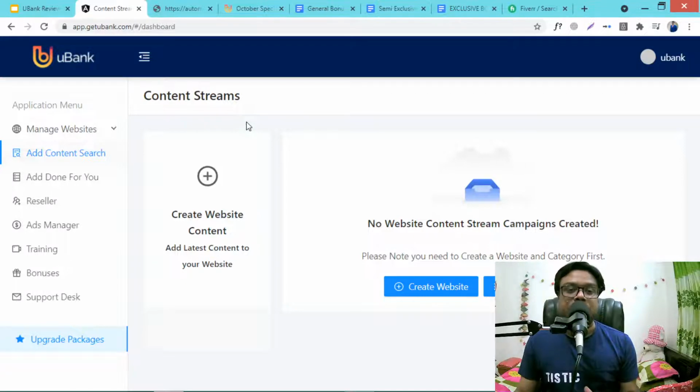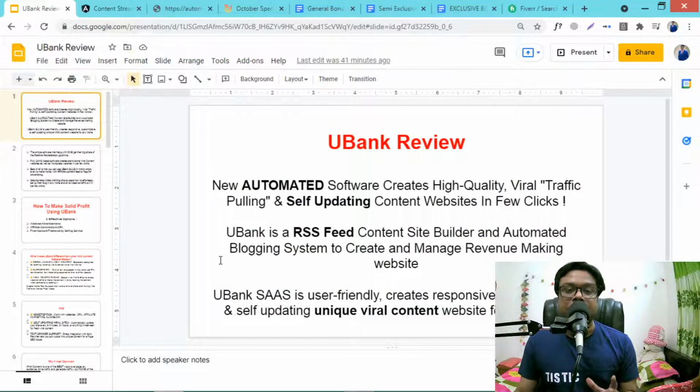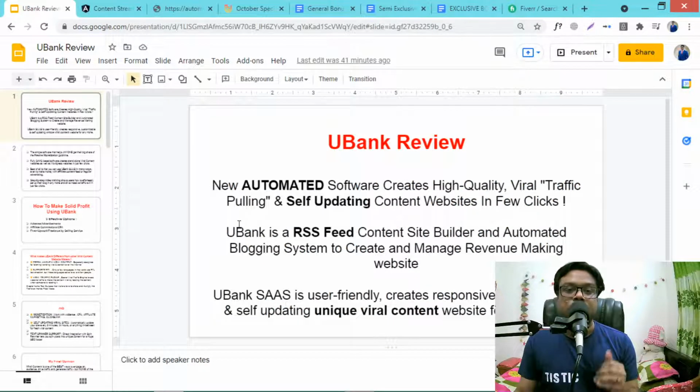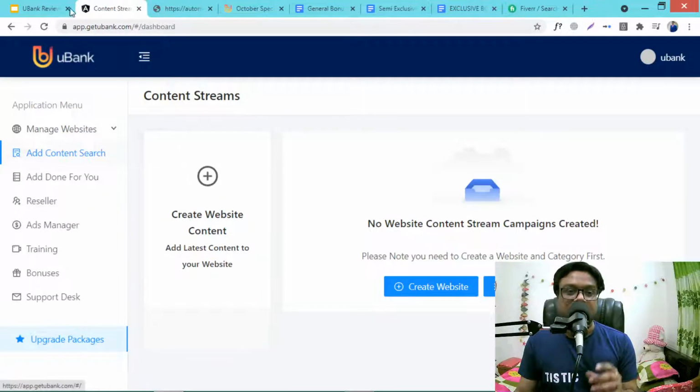So what is actually Ubank software? Ubank is a new automated software that creates viral, high quality traffic pooling and self-updating content websites in just a few clicks. That means this website will produce self-updating content. You don't need to post or write articles for this website. This will be updating. I will show you everything in the demo and how you can make money in three ways using this software. Just stick with me. You need to know what Ubank can do for you. I am showing you the demo just 1 minute later.